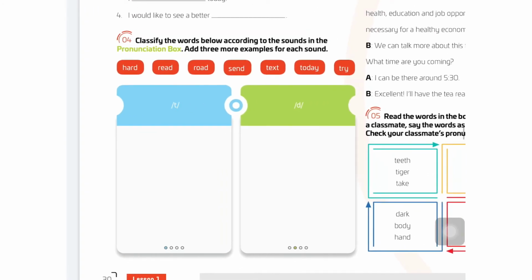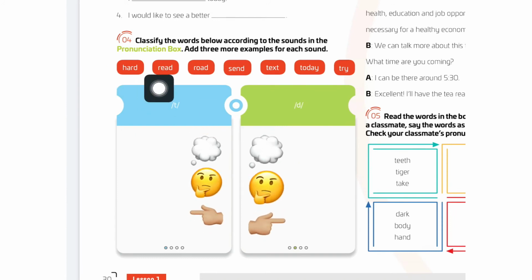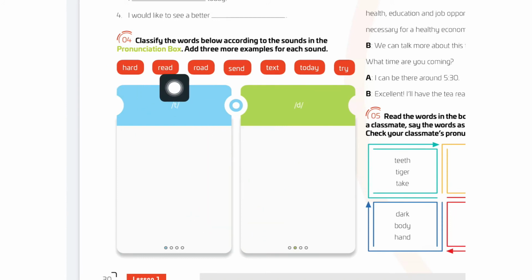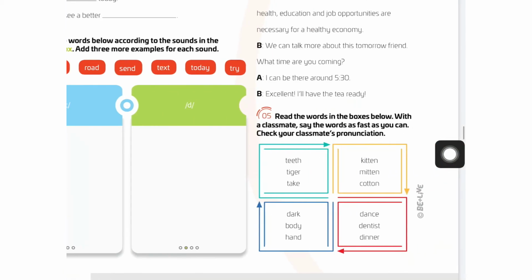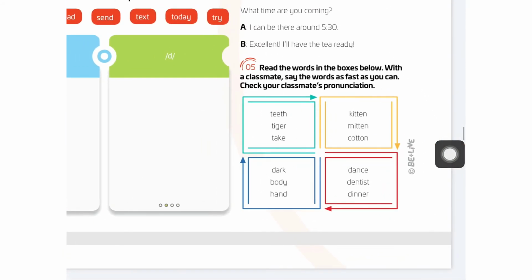Number 4, I hope that we can reach it in class. Classify the words below according to the sounds in the pronunciation box, and then add 3 more examples for each sound. So we are going to classify each one of these words in the boxes, T or D: hard, red, depending on the time, road, send, text, today, try. Perfect.